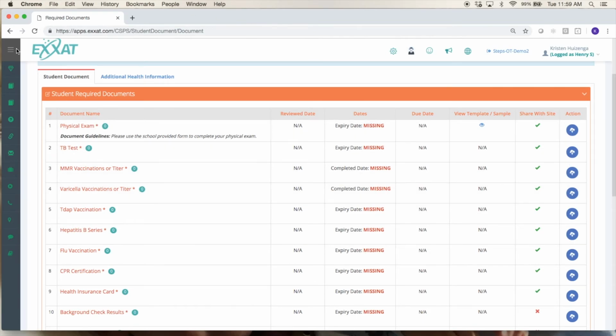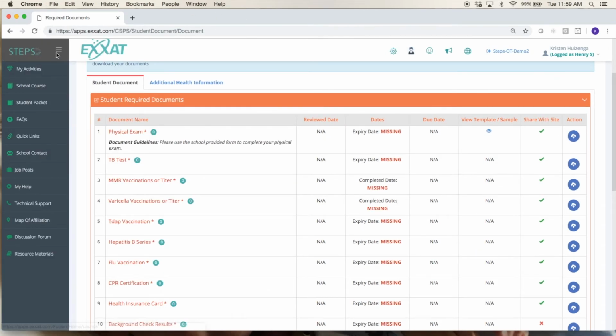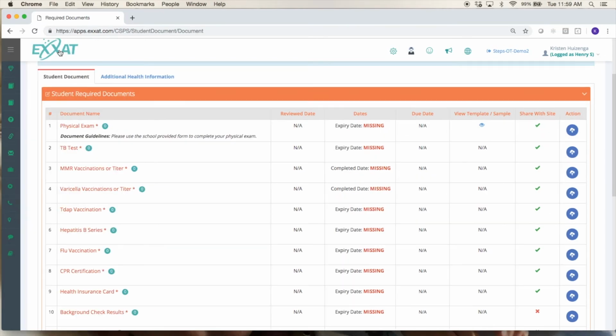Another solution is if you click on these 3 lines, if your menu is big like this and it's hiding the cloud button, you can click on the 3 lines to kind of shrink your left menu there and make it a little bit easier to see.